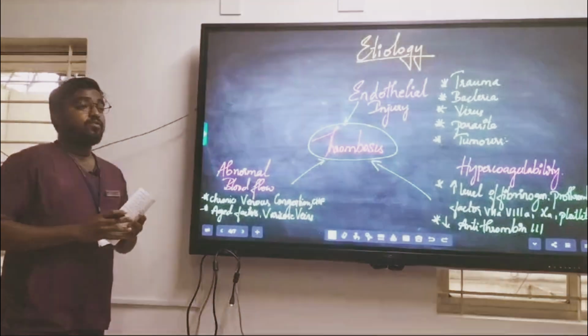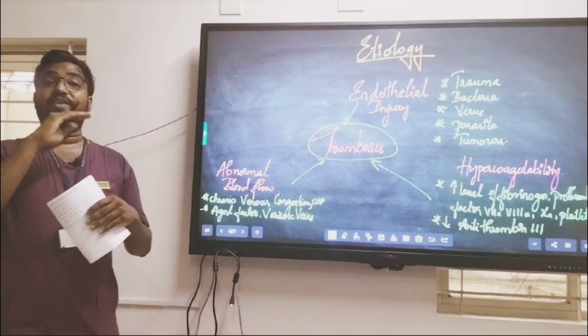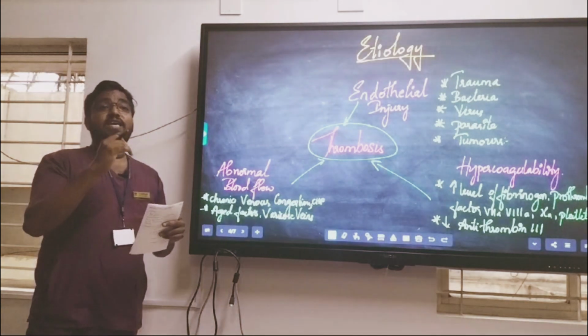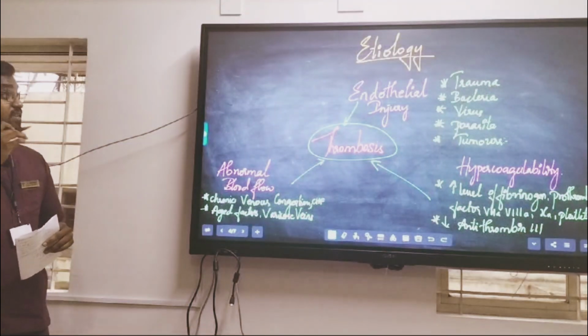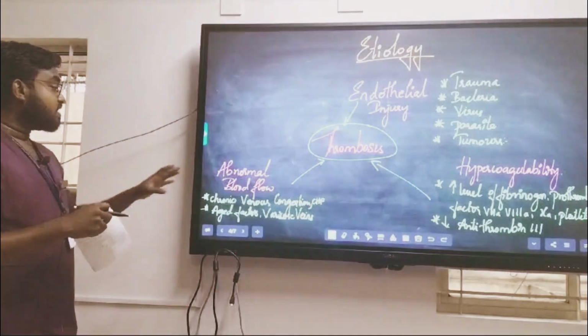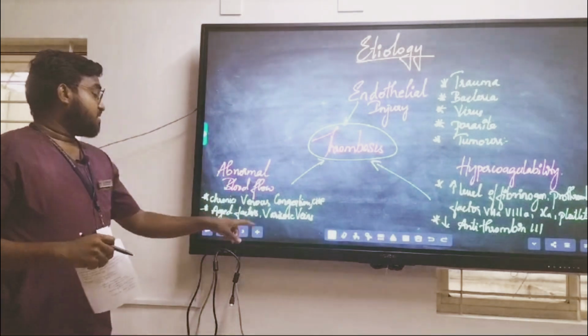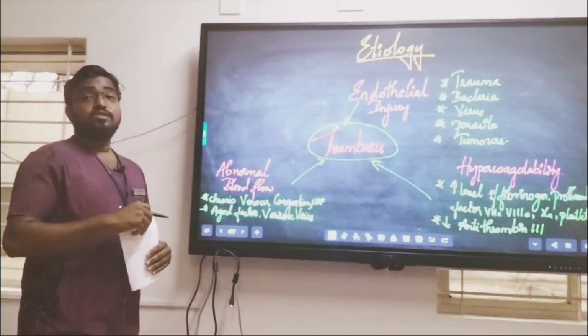Abnormal blood flow is when the blood is flowing very slowly, or there is stoppage of the blood, so the platelets are exposed more to the endothelial region. This is one of the causes of thrombosis. It might be seen in patients with chronic venous congestion, CHF, age factors also matter, and also in the case of varicose veins.